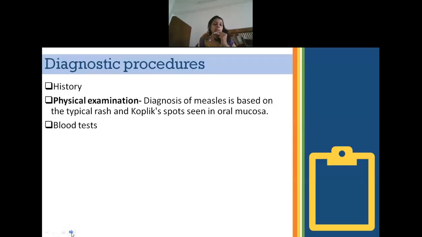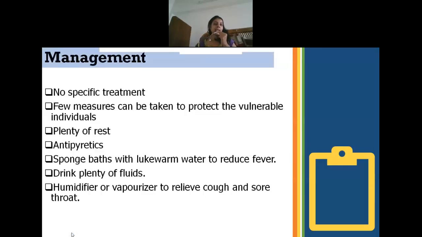For diagnostic procedures, usually you can collect the history and go for physical examination. That is, you can detect the Koplik spots in the oral mucosa, in the face region, in the trunk, or in the lower extremity. And certain blood investigations can also be performed. Next is management. Particularly, we don't have a specific treatment for measles. The only thing is we can treat the symptoms here.